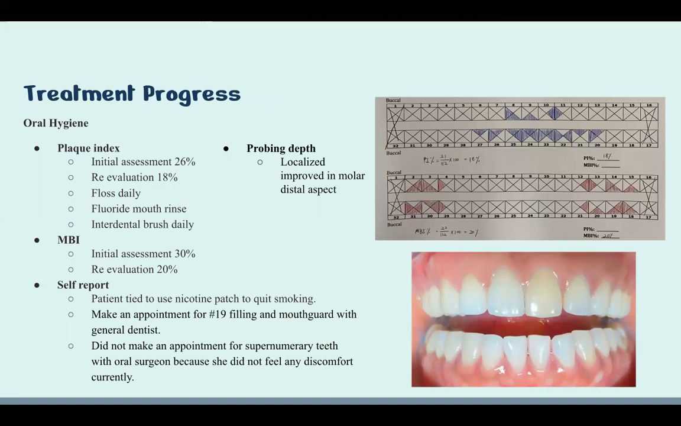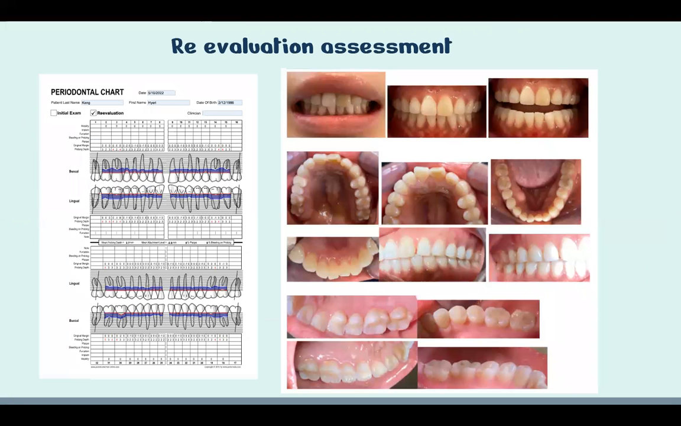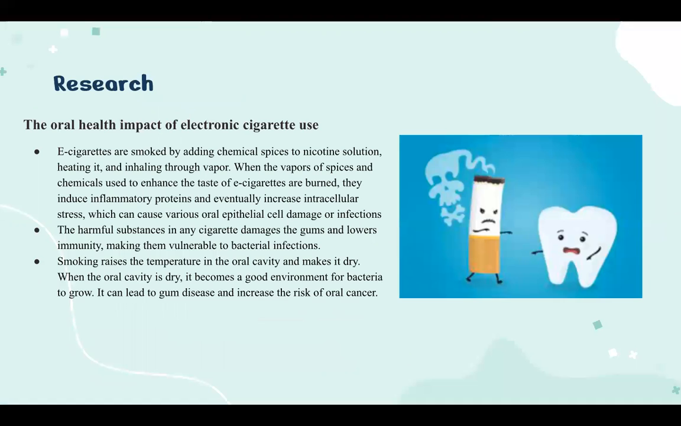The patient started to use floss, fluoridated mouth rinse, and an interdental brush. Probing depth improved locally in the molar distal aspect. Self-report: the patient tried to use a nicotine patch to quit smoking. The patient reported that she made an appointment for the number 19 filling and mouth guard, but did not make an appointment for the oral surgeon because she did not feel any discomfort currently. This is her re-evaluation assessment.